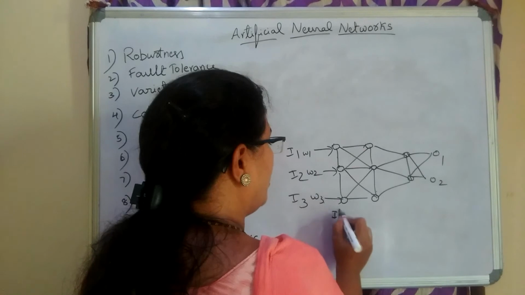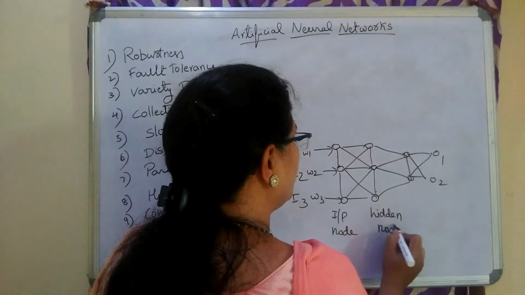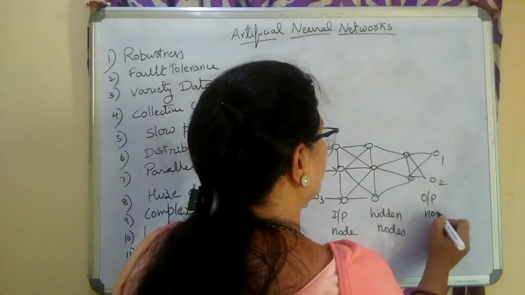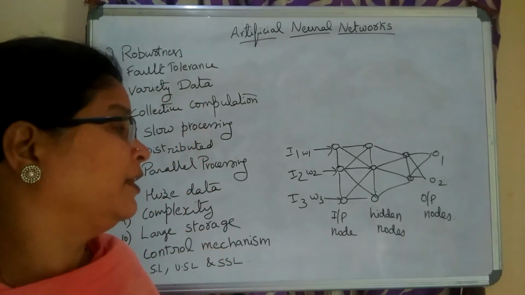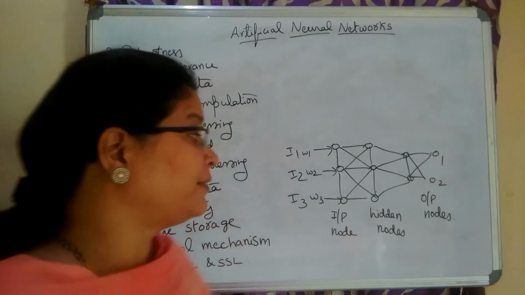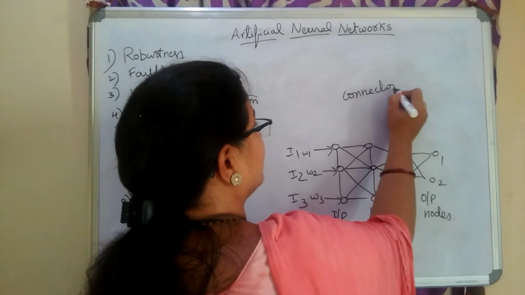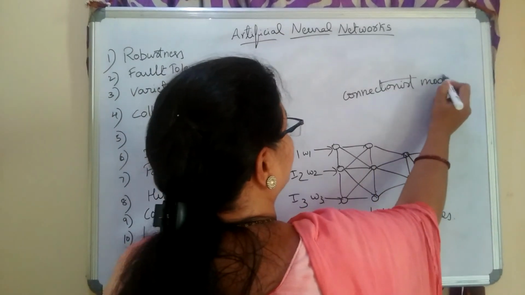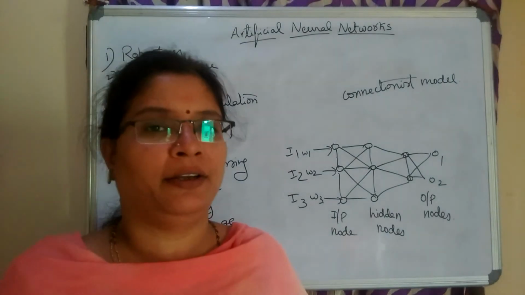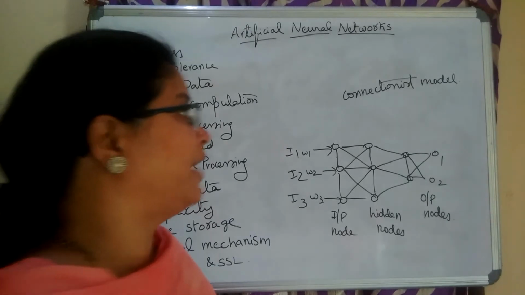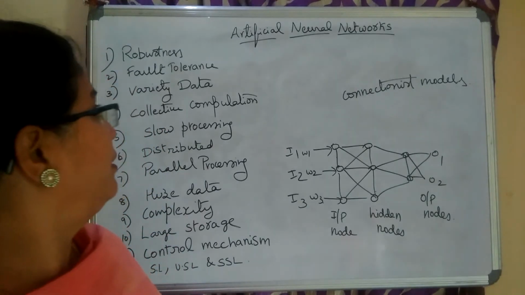These nodes are called input nodes. These nodes in between are called hidden nodes and these are called output nodes. This is the basic structure of the artificial neural networks. They are completely connected. Hence the other name of the artificial neural networks is connectionist models. One property of the artificial neural networks is that they are completely or fully connected, not partially. So these are also treated as connectionist models. This is also one of the names given to the artificial neural networks.